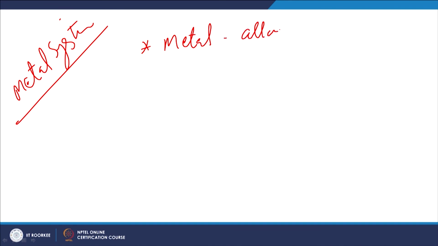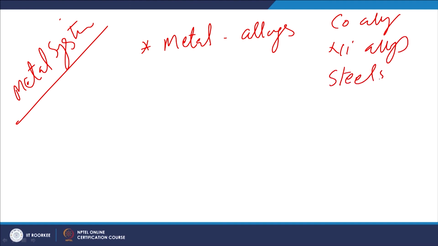Here, there are the metal systems which are available, the wear resistant metal systems. One is simple metals, which are basically alloys. These may be in the form of cobalt alloy or nickel alloy or various types of steels, cast irons, etc. All these are alloys.